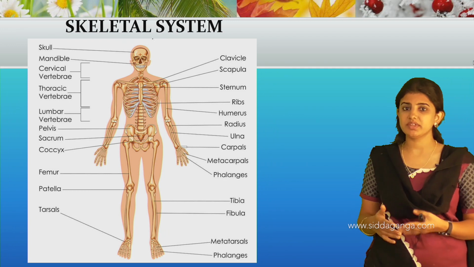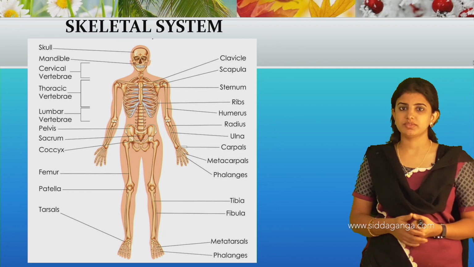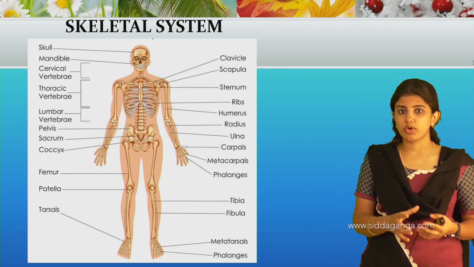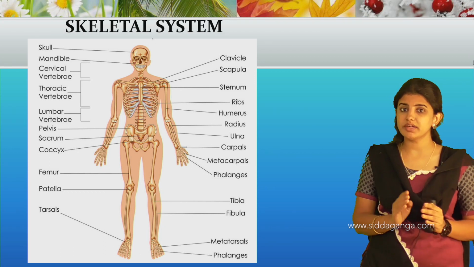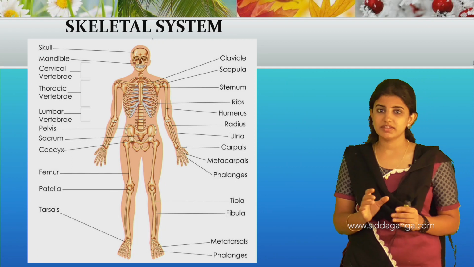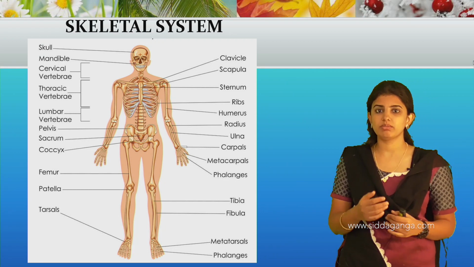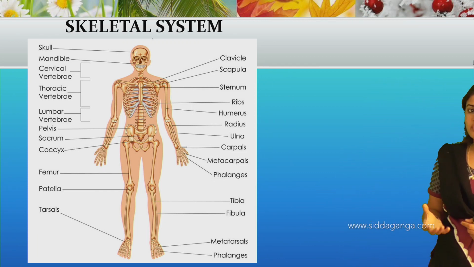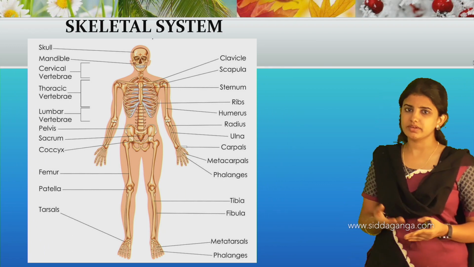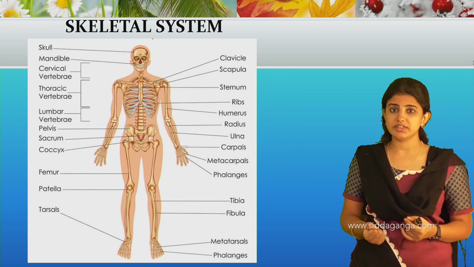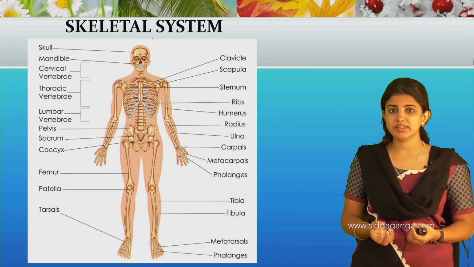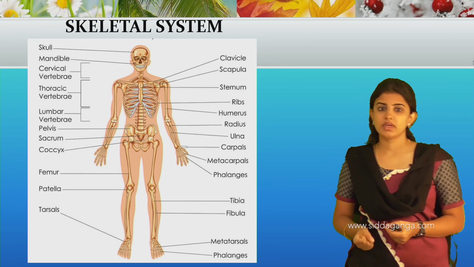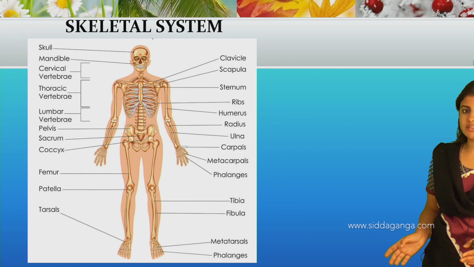Usually the skeletal system is present outside the body of these organisms. For example, the outer covering of the snail's body is a hard shell, and this shell is nothing but the skeleton. Since this skeleton is present outside the body, it is called an exoskeleton. Examples for the endoskeleton are cat, dog, and even human beings. Since the skeletal system is present inside our body, it is called an endoskeleton. And this is all about the skeletal system.